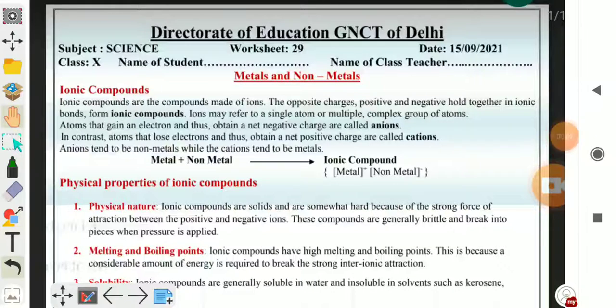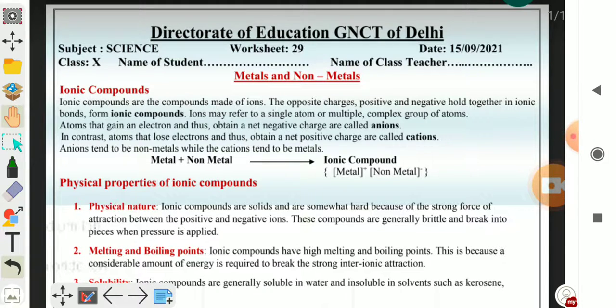Welcome children. Today's worksheet number 29, metals and non-metals. In this worksheet we will learn about ionic compounds. What are the physical properties of ionic compounds and how they are formed.